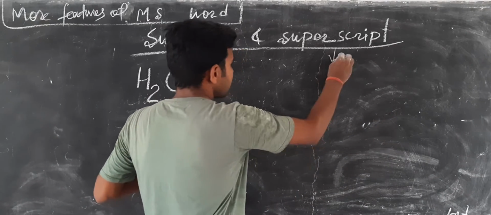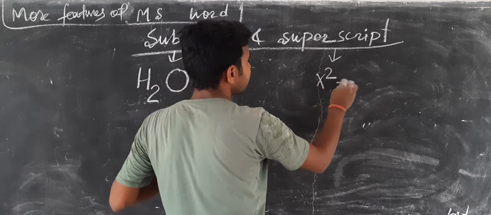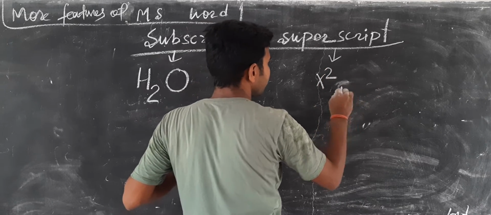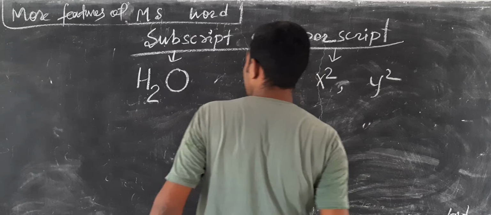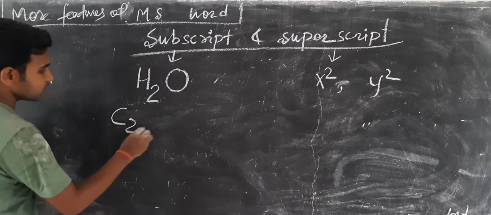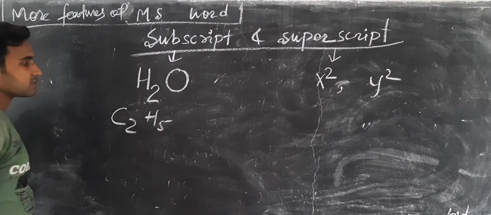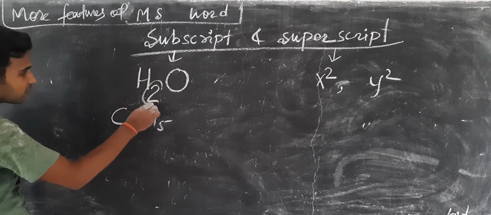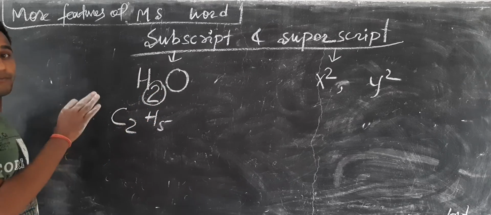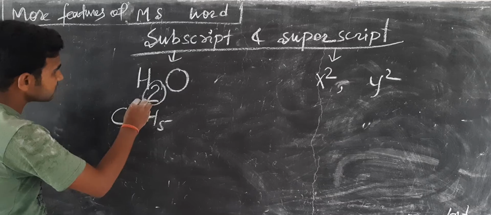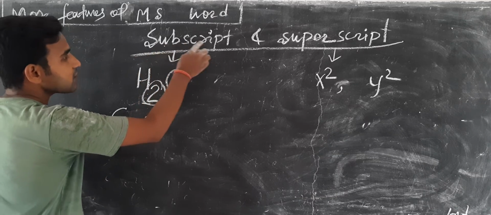Here is X square, Y square. Here is C2H5. This one is below the main text level. This is called subscript.